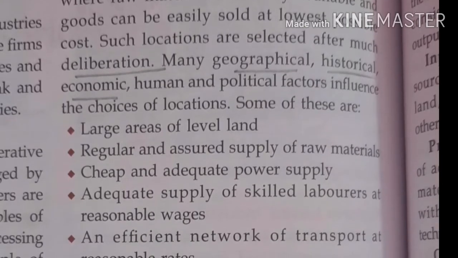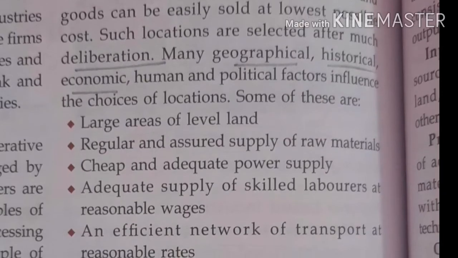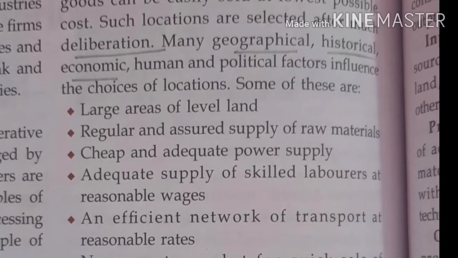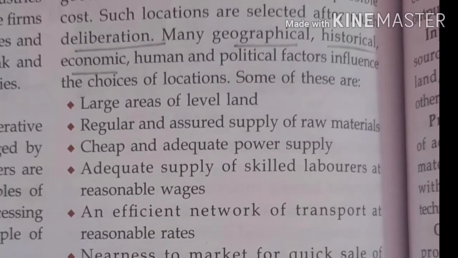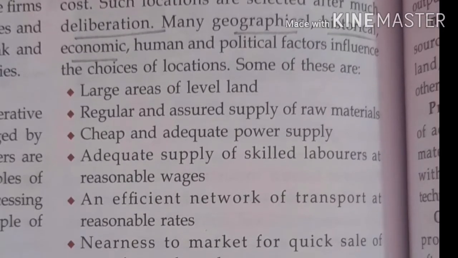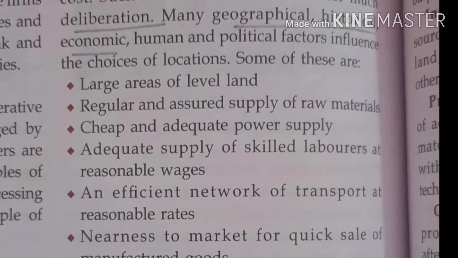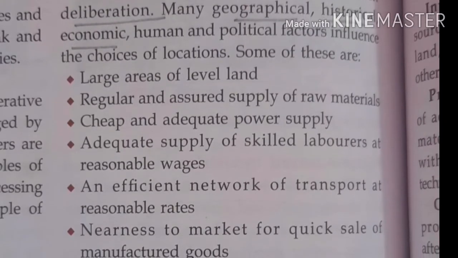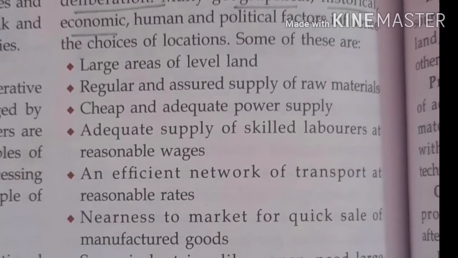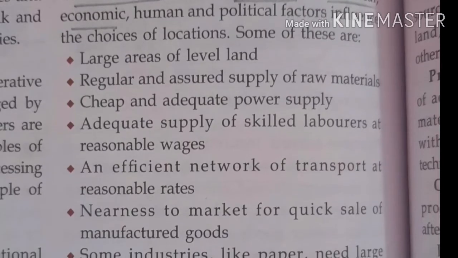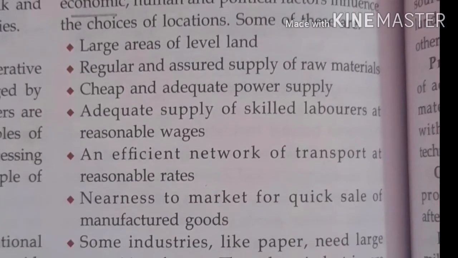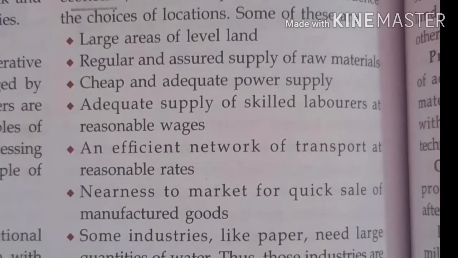Some of these factors are a large area of land, regular and assured supply of raw material, and cheap and adequate power supply. Then you will select that area to build an industry. Also adequate supply of skilled labor at reasonable wages, an efficient network of transport at reasonable rates, and nearness to the market for quick sale of the manufactured goods.